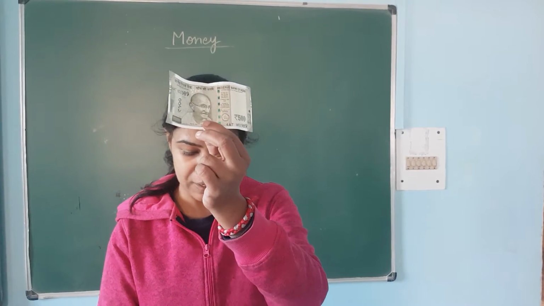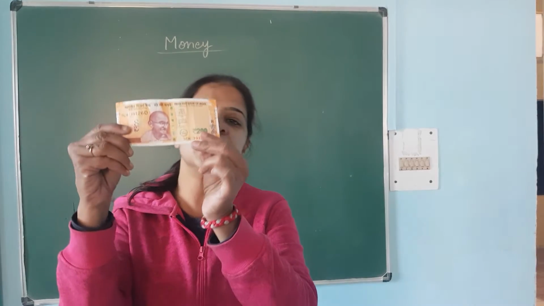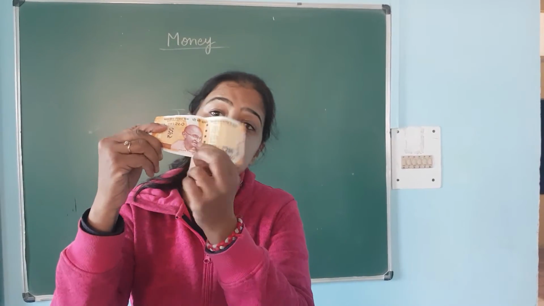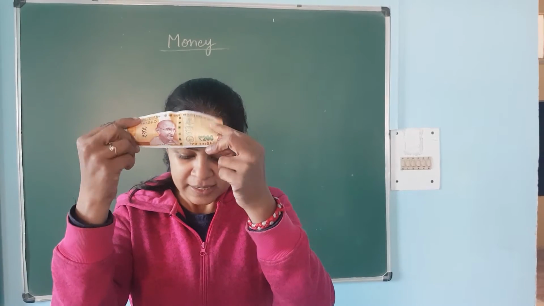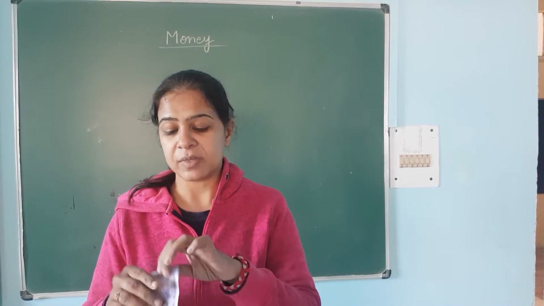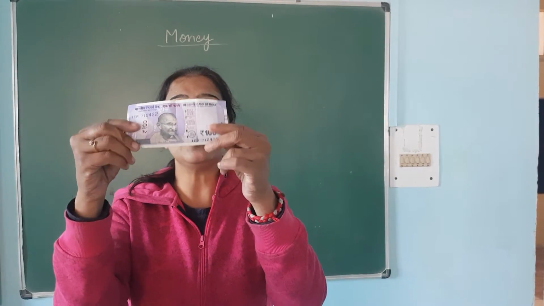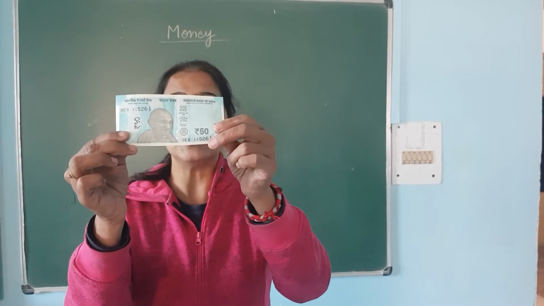I can show you one more note over here. See, this is the 200 rupee note. And now the third note I can show you. See, this is the 100 rupee note. As you can see at your home also, this is the 100 rupee note and this is the 50 rupee note.